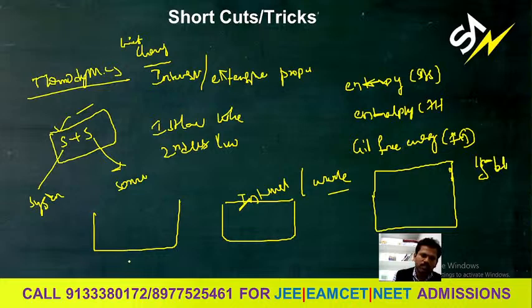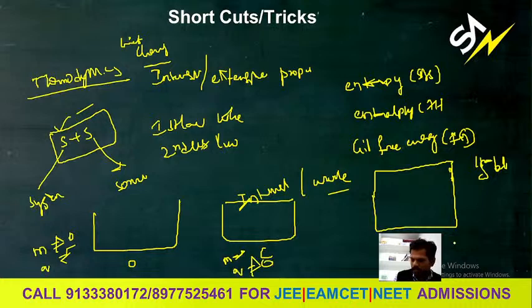So this is the open system, this is the closed system, that is the adiabatic or isolated system. Here in the open system, the m and q values are not equal to 0. That means there is change in both m and q. When it comes to a closed system, m is equal to 0 but q is not equal to 0. Then the other one: here m is equal to 0, q is equal to 0. Isolated means there is no heat transfer and no mass transfer between the surroundings and the system. So this is the isolated system.